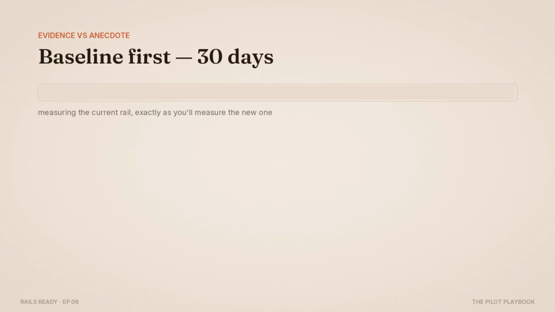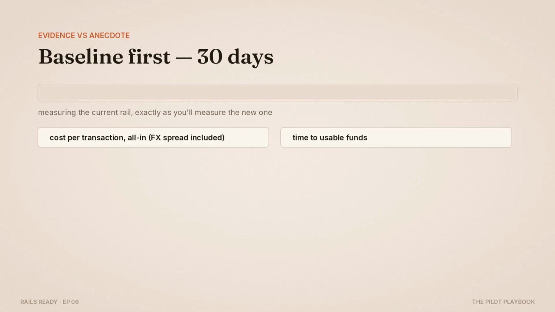Then the step that separates evidence from anecdote: 30 days of baseline before anything ships. Measure the current rail exactly as you will measure the new one. Cost per transaction all in, including foreign exchange spread, not just fees. Time from initiation to usable funds, reconciliation hours, failure and retry rate.